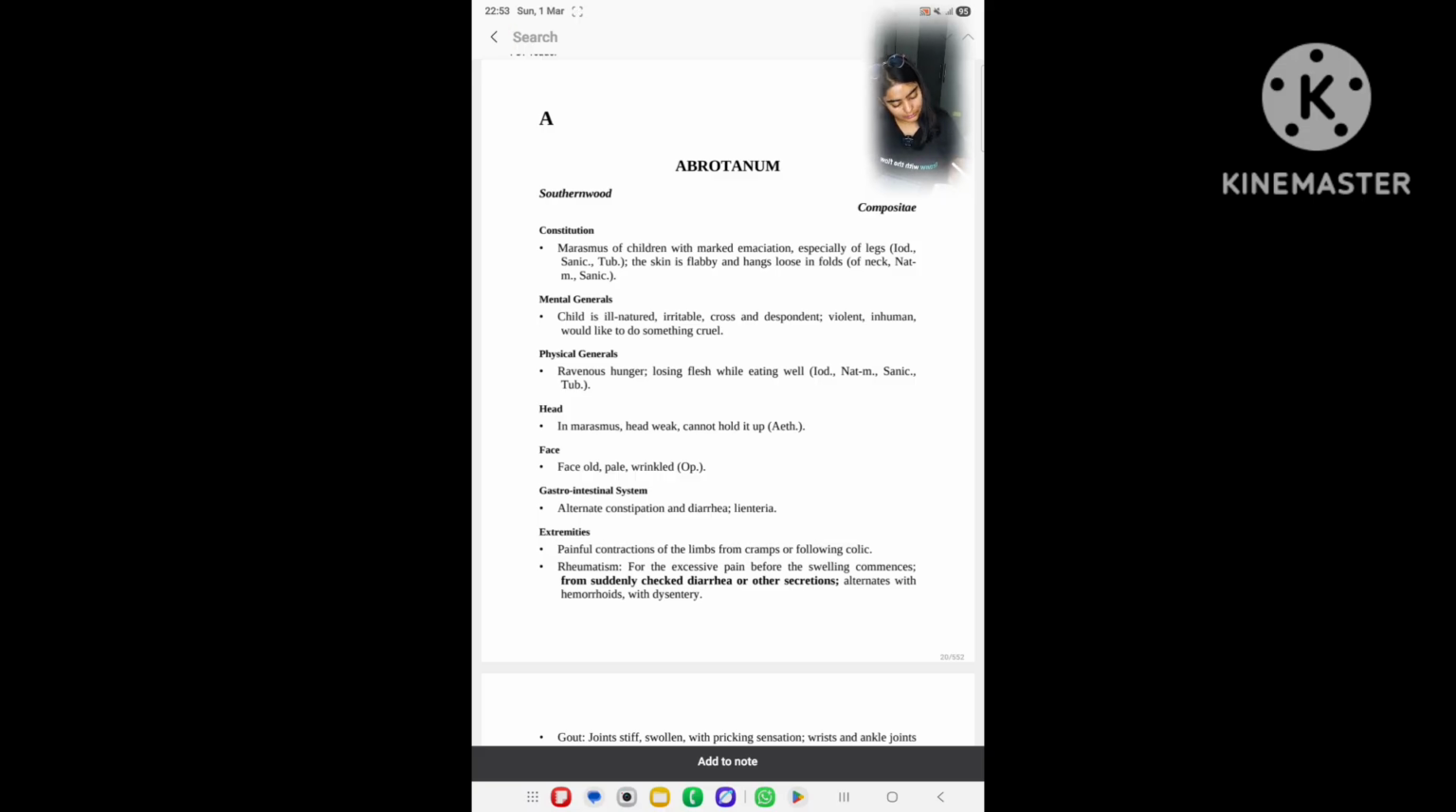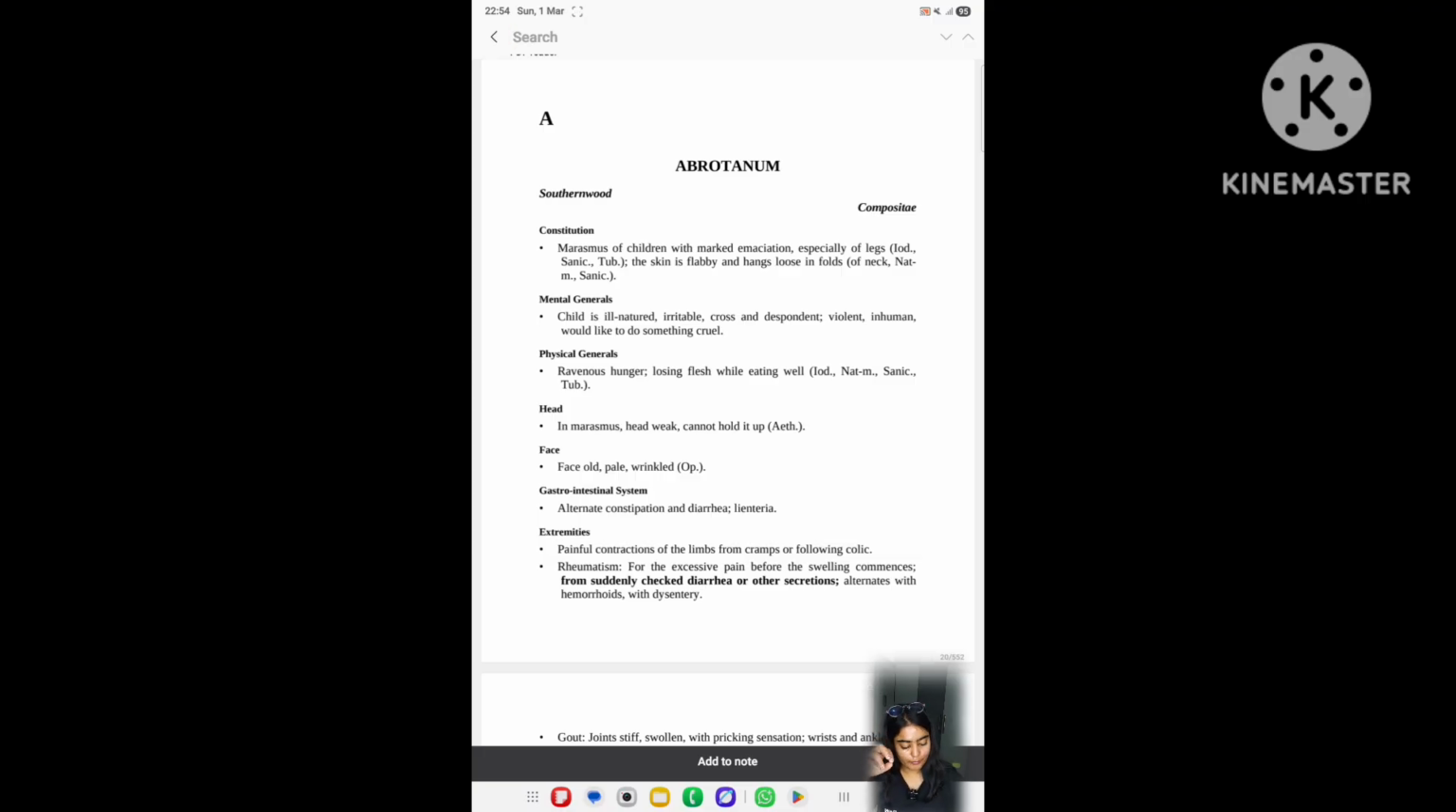Further, face. Now, GI system, gastrointestinal system: alternate constipation and diarrhea, lienteria. What is lienteria? The undigested food particles in stool. This is so important by the way: alternate constipation and diarrhea, lienteria, GI system. The next is extremities.